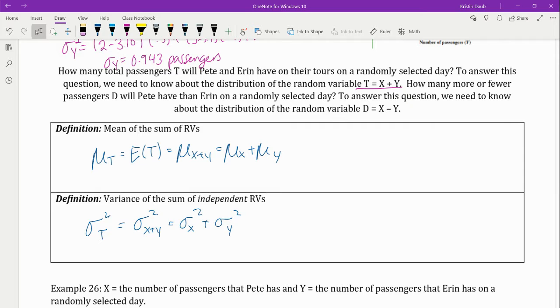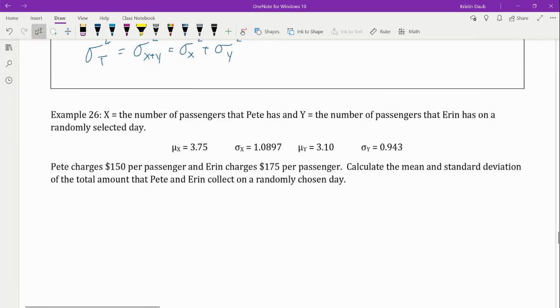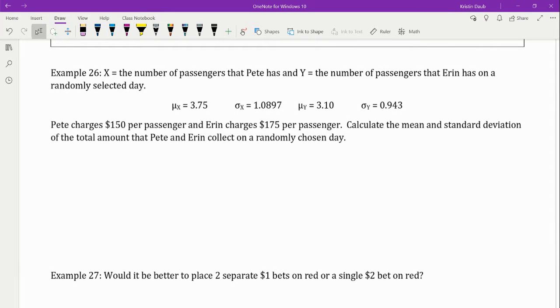All right, I want X to be equal to the number of passengers that Pete has and Y be the number of passengers that Erin has. Those are actually already the values that we've used. And I went ahead and typed in all of the numbers that we're going to need to answer this question, example 26. So we could figure out the total passengers that they're going to have, but actually what I want to know is, now I'm going to take it one step further. I want to find the amount of money that Pete and Erin have collected on a randomly chosen day. So I'm going to define a new random variable, W. W is going to be equal to the total amount collected.